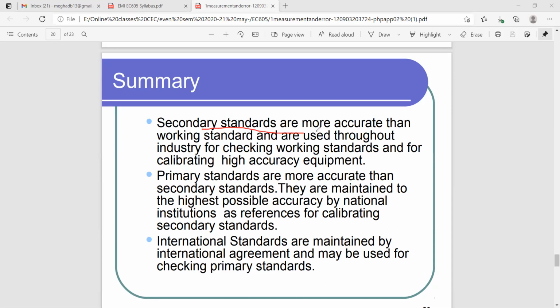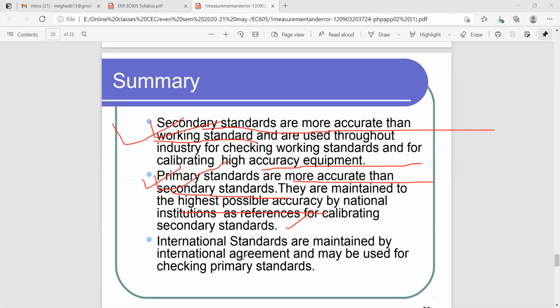It is written here clearly, so it may be asked in any of your questions which standard is more accurate than which. Secondary standard is more accurate than working standard, and it is used throughout the industry for checking the high accuracy of the equipment. Then comes primary standards, which are more accurate than secondary. I told you also, they are maintained to the highest possible accuracy by national institutions for calibrating secondary standards. So this is very important: secondary standard is more accurate than working standard, and primary standard is more accurate than the secondary standard.